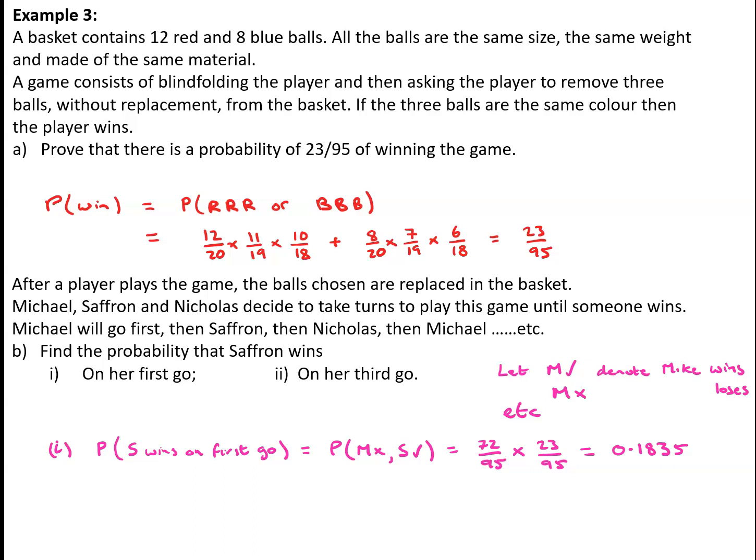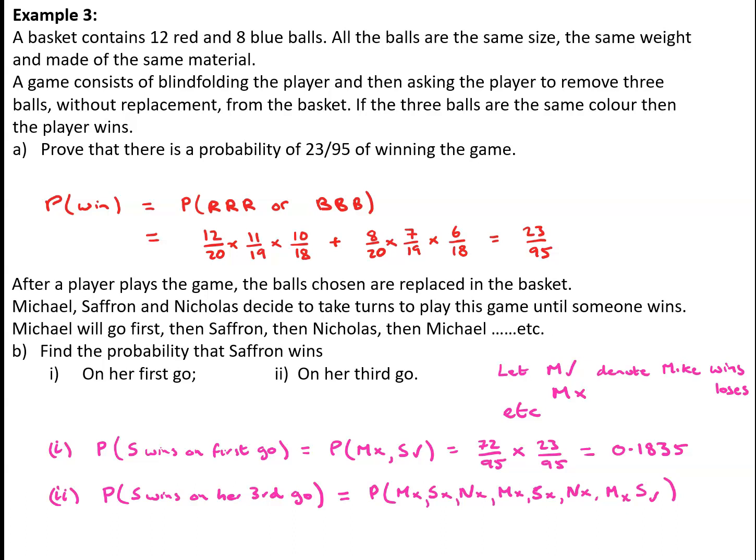For Saffron to win on her third go, what we'd have to have is first of all Mike, Saffron and Nicholas losing on their first go, Mike, Saffron and Nicholas all again losing on their second go, Mike losing on his third go, and Saffron then winning on her third go. So what we've got to have is a sequence of 7 losses followed by a win for Saffron.